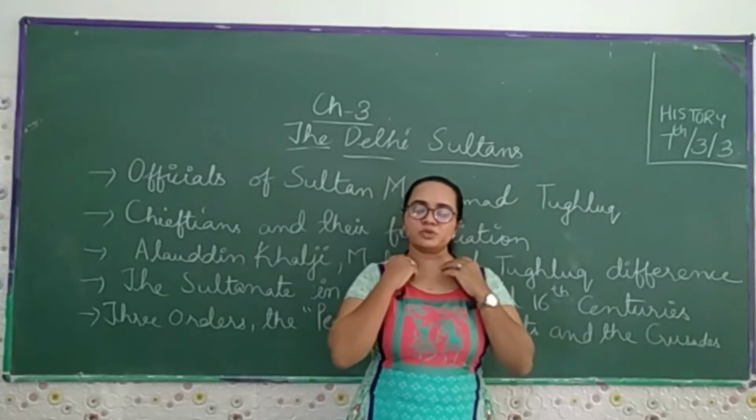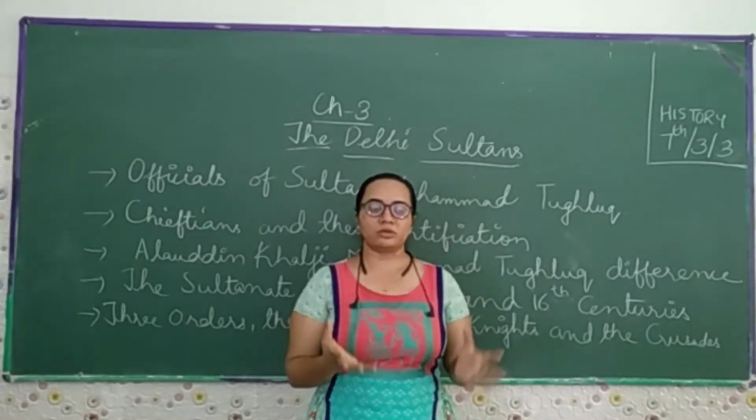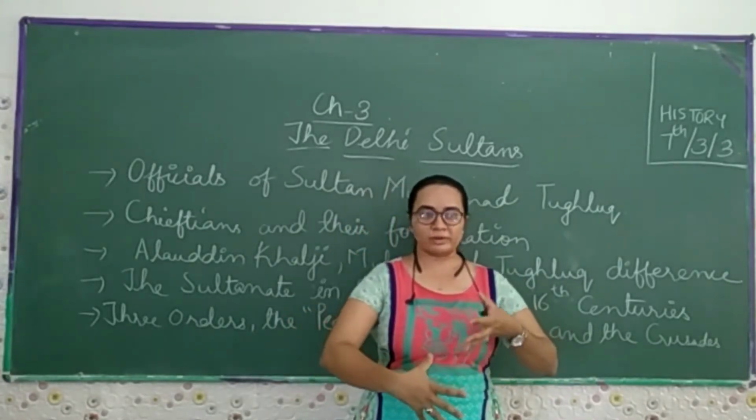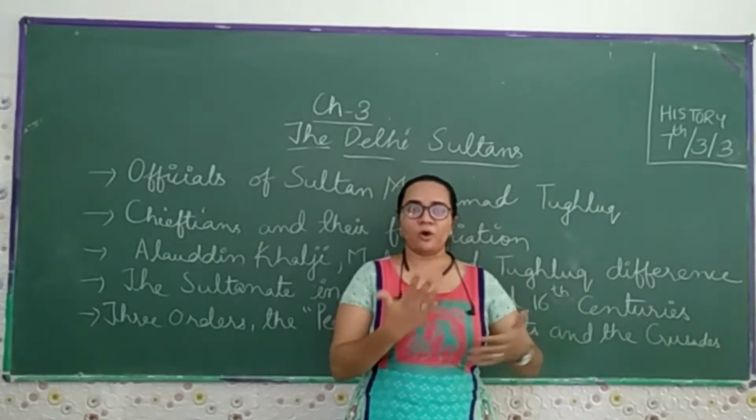So these are the points which we have discussed. Then we discussed the Qutub Minar as well, how the first floor was made, then the second floor, then the third floor, over a period of time.